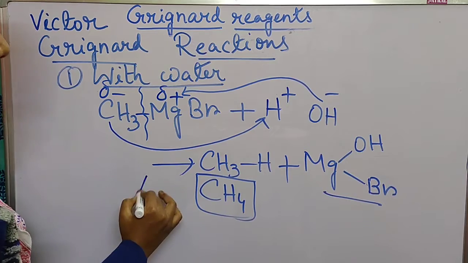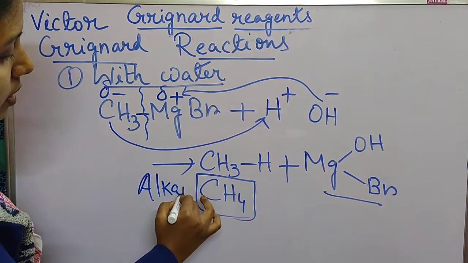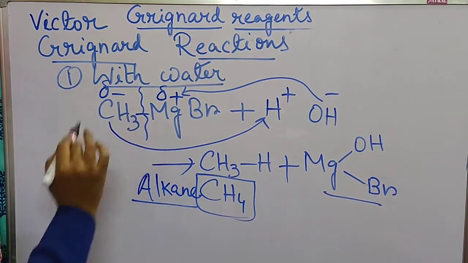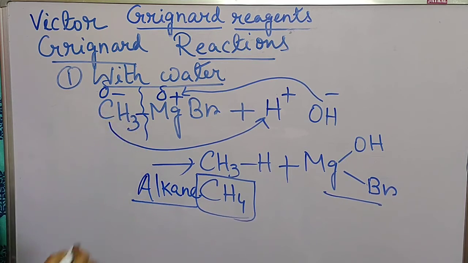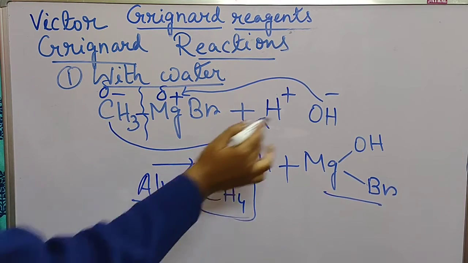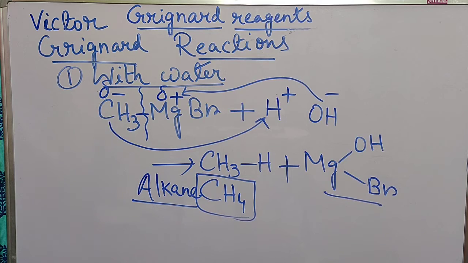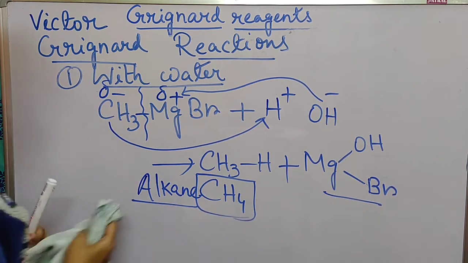So we get the alkane molecule with respect to the hydrocarbon part present here, and the hydroxyl part combines directly with the magnesium. Clear this one?